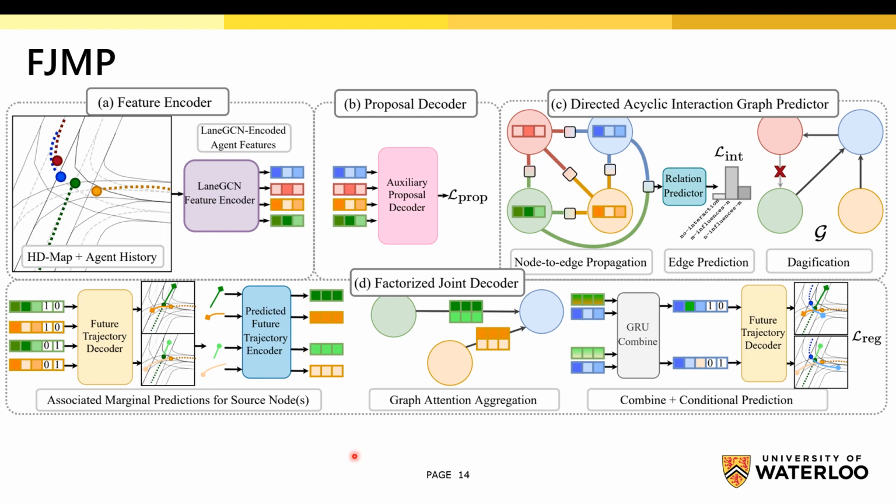Then, to predict the future of the blue agent, we aggregate the encoded futures of blue's parents via graph attention, and fuse this aggregated information into the blue agent's lane-GCN feature representation using a GRU. This process will fuse the conditional context about the predicted futures of the parents of the blue agent into the blue agent's feature representation, allowing the network to facilitate conditional prediction of the blue agent.